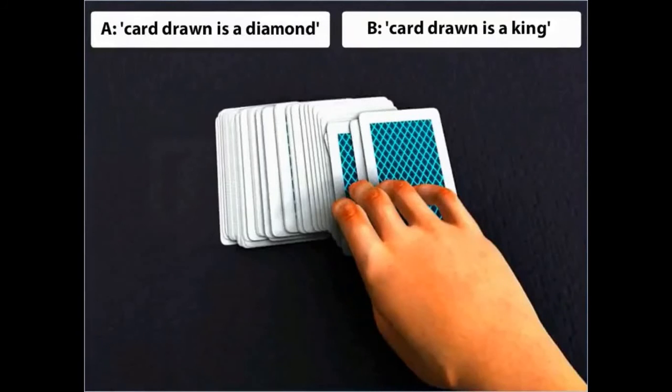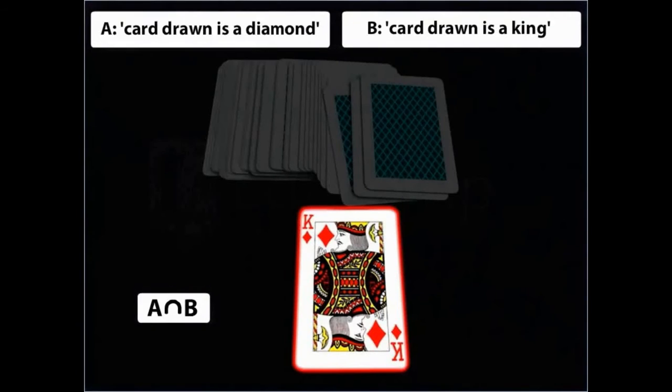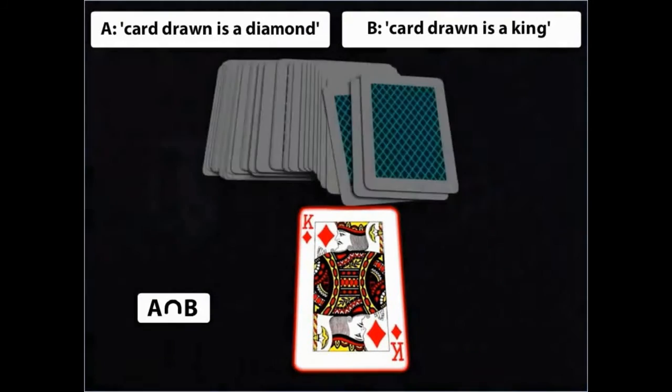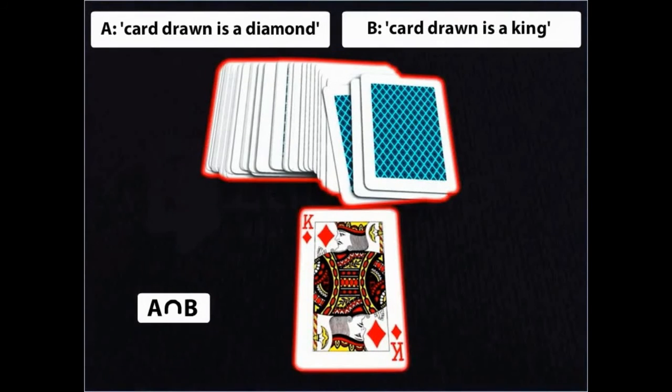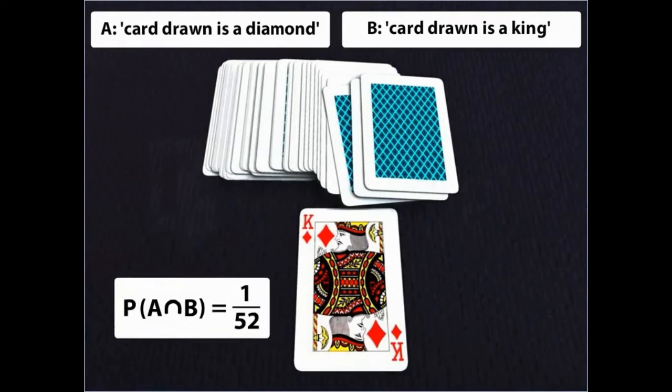Now, consider an event A and B that denotes the card drawn is the king of diamond. Since there is only one outcome favorable to the event A and B, out of a total of 52 outcomes, the probability of A and B is 1 upon 52.